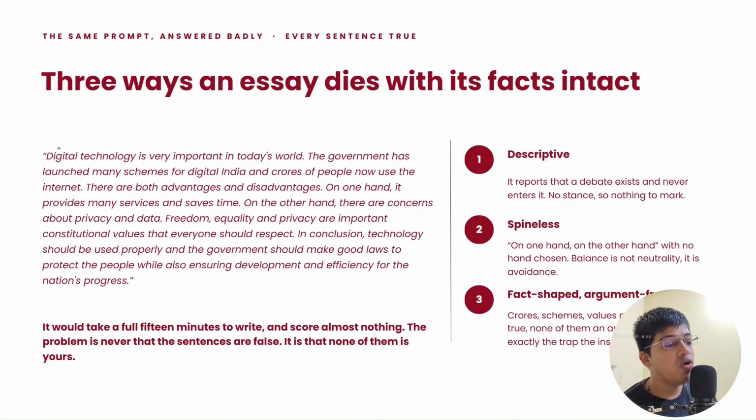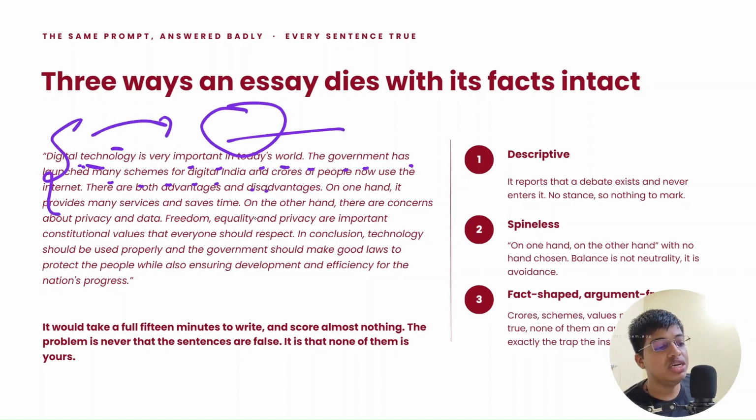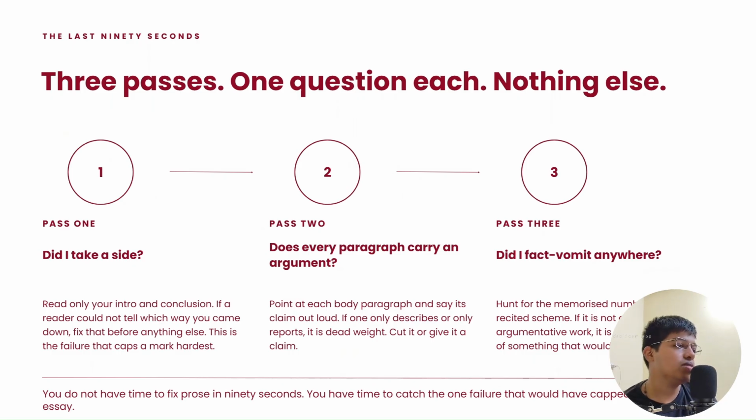Agar wo essay started something like this, digital technology is very important in today's world, the government has launched many schemes in India, went ahead and explained what digital technology is, and usse lata कि digital constitutionalism क्या है, हो गया बेड़ा गर्क. 15 मिनट में इतनी सारी चीजें नहीं लिख सकते, and you need to write it ऐसे very crisp. तो तुम्हें argument centric essays लिखने हैं जिसके ऊपर you just keep a thin layer of introduction, which again is just to attract relevance.